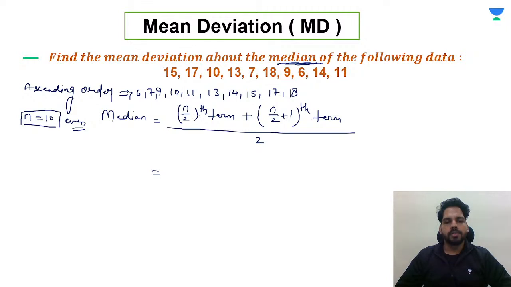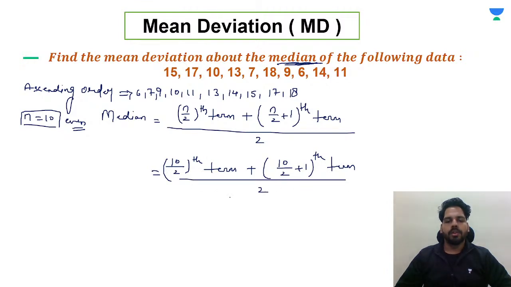Now the n by 2th term is what? As n means 10, now the 10 by 2th term plus the 10 by 2 plus 1th term, and divided by 2. So we are getting here the 5th term plus the 6th term divided by 2.